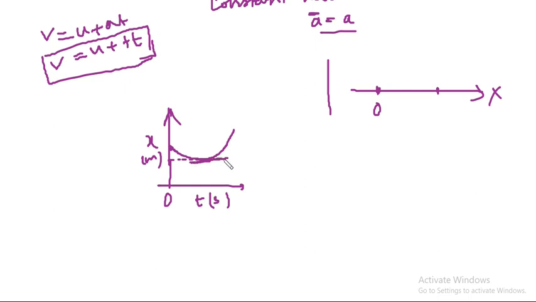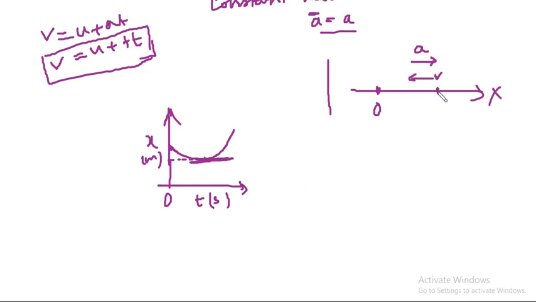But finally its velocity is becoming 0 at this point. Why? Because velocity is the slope of the tangent. Here the slope of this tangent at this point will be 0 because it is parallel to x-axis. So here velocity becomes 0. That means particle's velocity v was in this direction, but acceleration was in that direction.